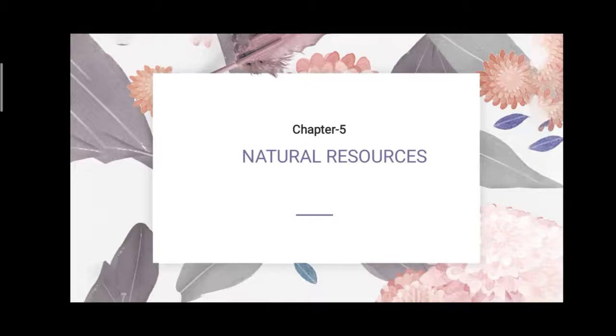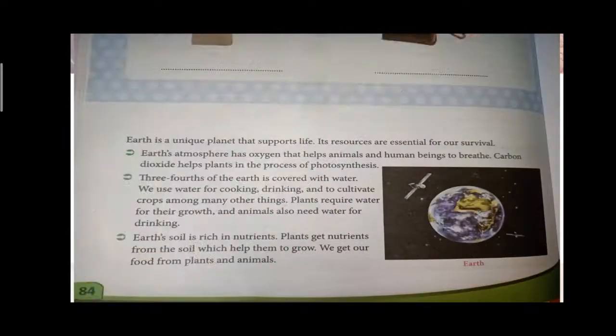Natural resources: gold, silver, platinum, soil, so many natural resources are there, right? In this chapter, we are going to learn where they come from, what the types of natural resources are, and how we can use them, okay? So take your textbook, we will go into the lesson.